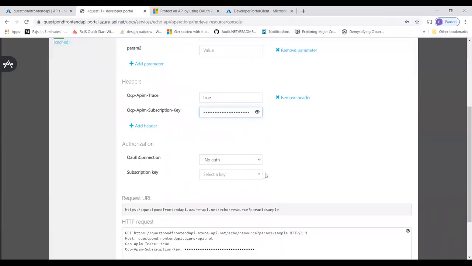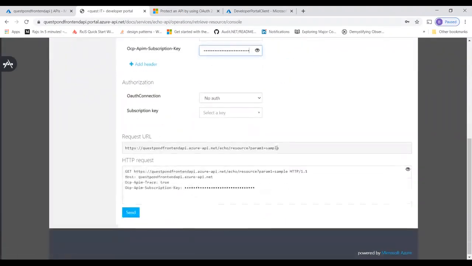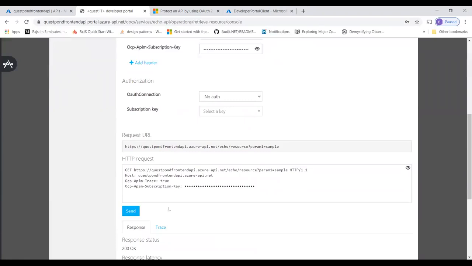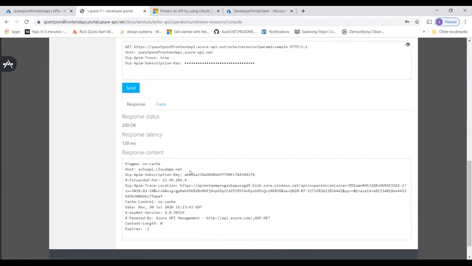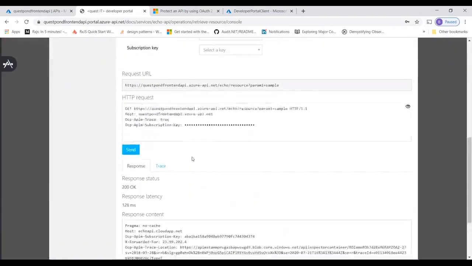But the most important part is this auth connection out here. You can see there's a key here also. This auth connection key is nothing but your Windows Active Directory key. For example, now, if I try to make a send, you can see now, guys, here it is. You can see it's allowing me to make a call. Please note, it's allowing me to make a call. We will see this part later on, why the security is still not working.